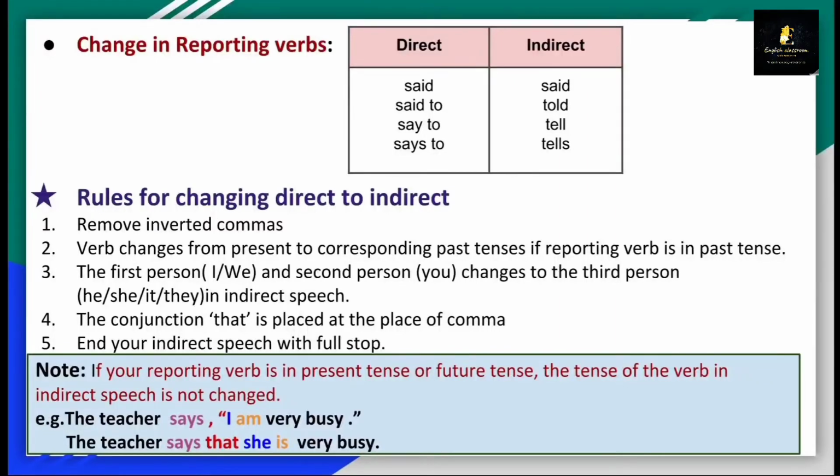See students, here is one note. If your reporting verb is in the present tense or future tense, the tense of the verb in indirect speech is not changed. For example, the teacher says, "I am very busy." In this sentence, says is your reporting verb and it is in present tense. So we are not going to change the tenses while changing from direct to indirect. So our answer is, the teacher says that she is very busy. Present tense remains present tense.